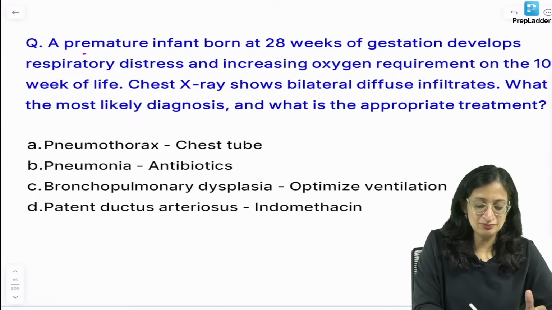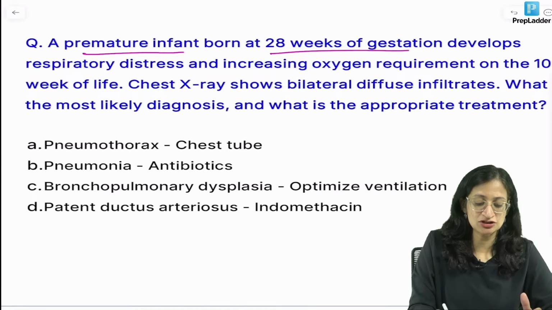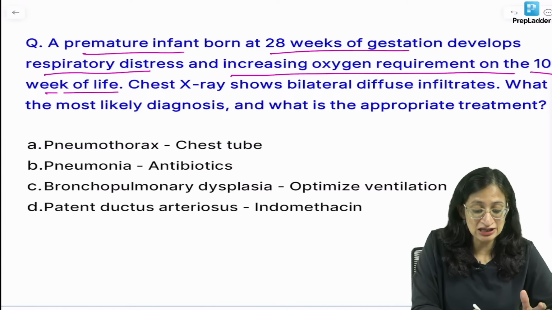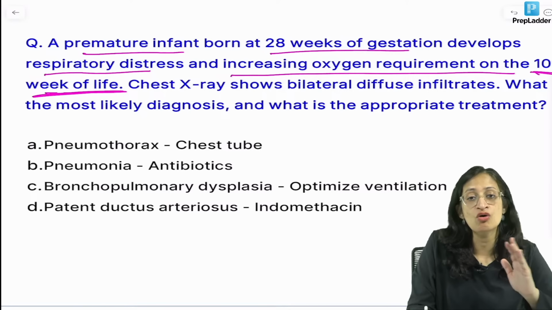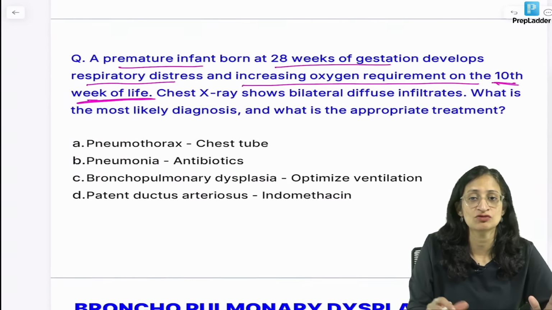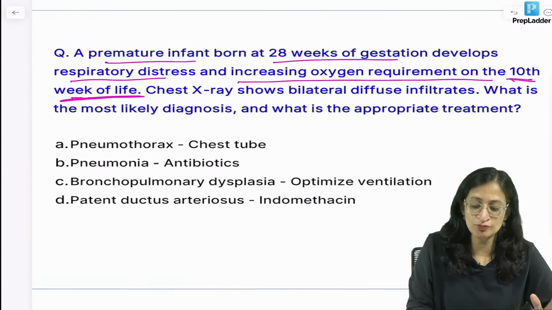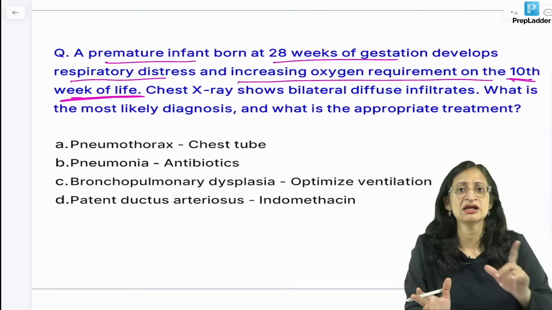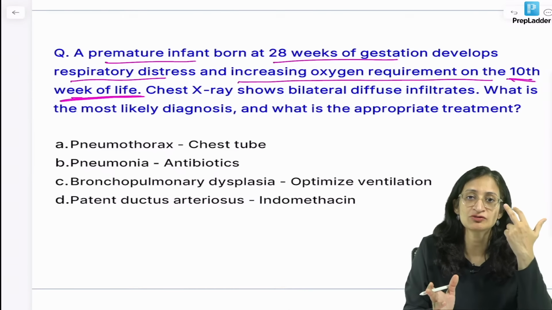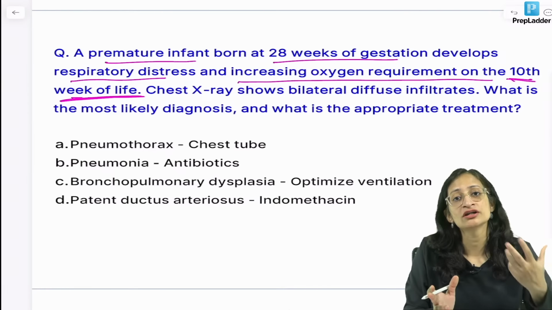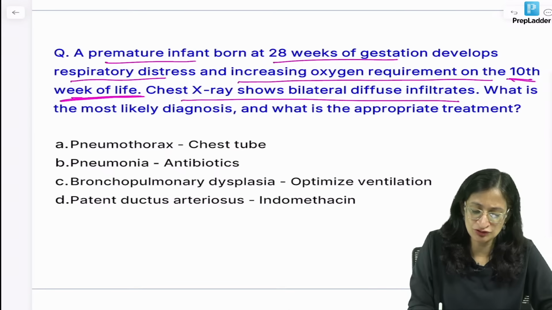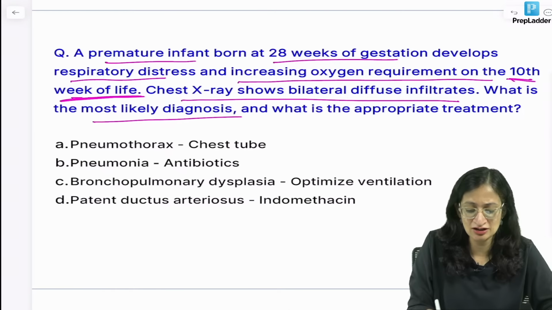Moving ahead, a premature infant born at 28 weeks of gestation develops respiratory distress and increasing oxygen requirement on the 10th week of life. So, baby has prolonged oxygen requirement, okay. Prolonged oxygen requirement can cause a lot of problems, but mainly two. One is ROP, retinopathy of prematurity. Another is chronic lung disease or bronchopulmonary dysplasia. So, chest X-ray shows diffuse bilateral infiltrates. Most likely diagnosis, as I mentioned, of course, is bronchopulmonary dysplasia.